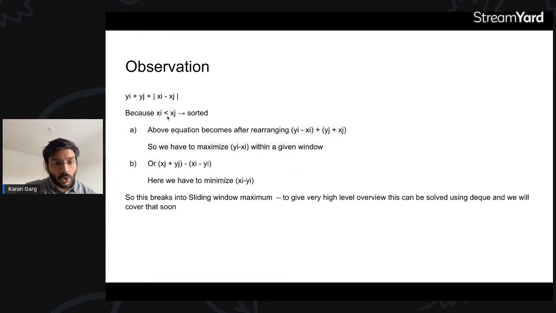Because xj is greater than xi, the value of xi minus xj will be negative. So to make it positive, it gets multiplied by -1. So basically xj minus xi is the effective equation here. All I did is just rearranged that.